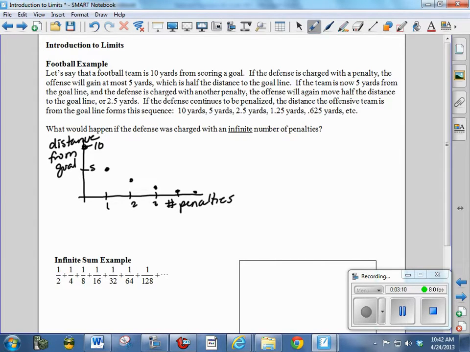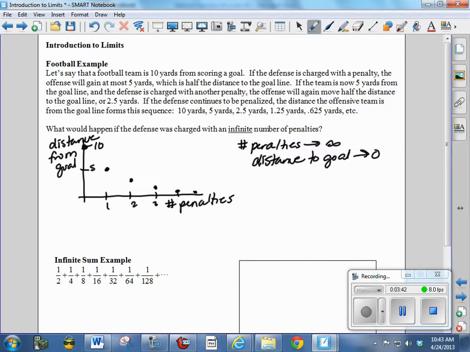So we would say as the number of penalties goes to infinity, the distance to the goal goes to 0. But the question is, can it ever equal 0? And the answer to that is yes. If you have an infinite number of penalties, it will equal 0 according to mathematical theory. Now that's kind of weird, so I just want you to think about that.